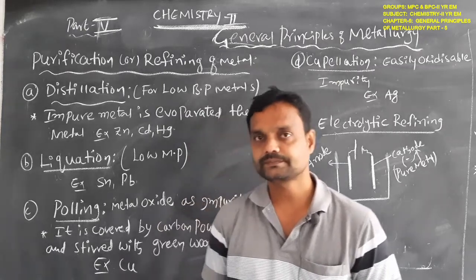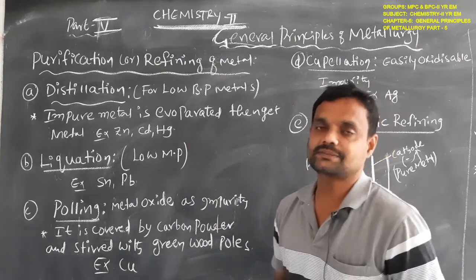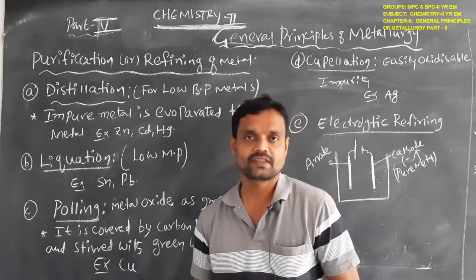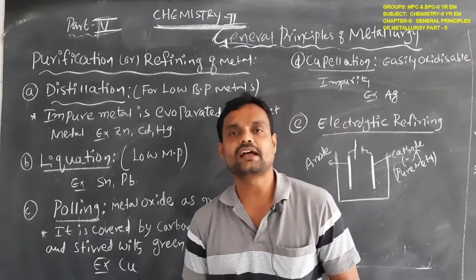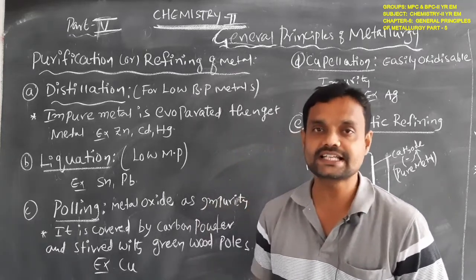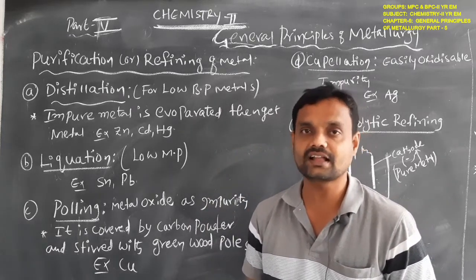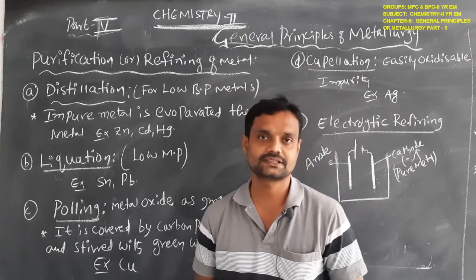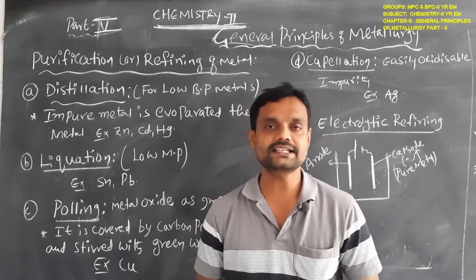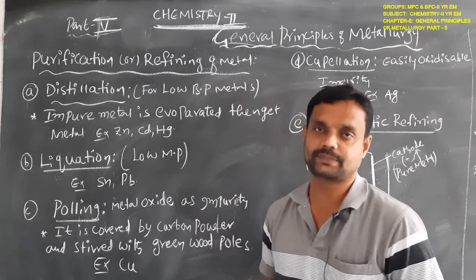Now we learn about what happens once the metal has been separated from its ore. A very small amount of impurities is also present in the extracted metal.